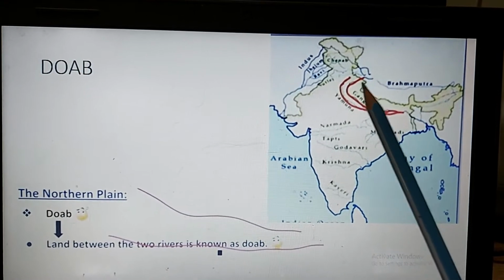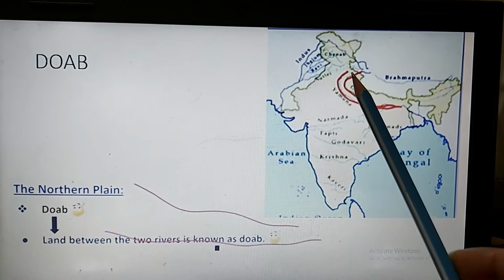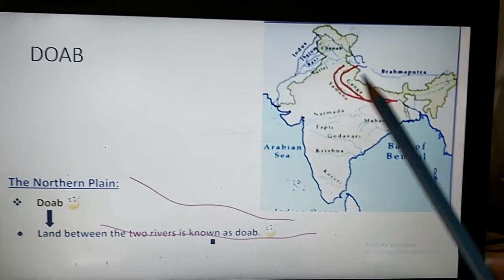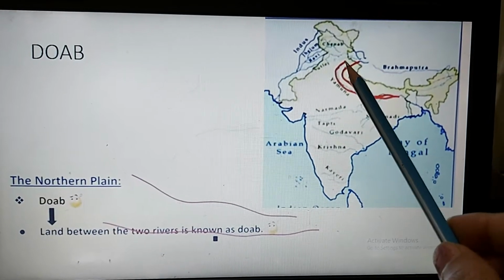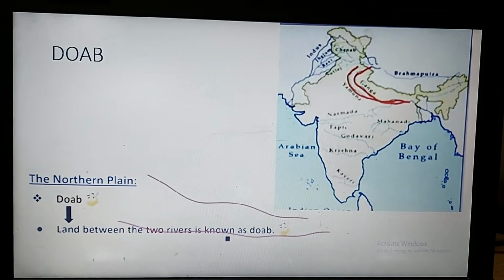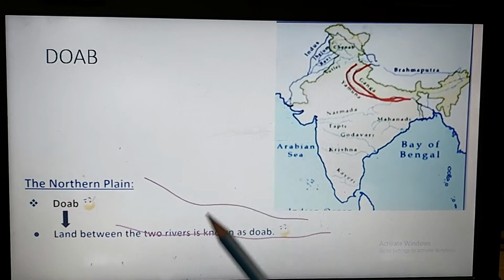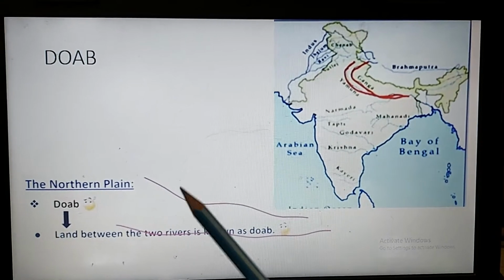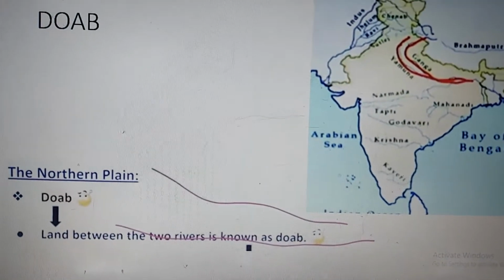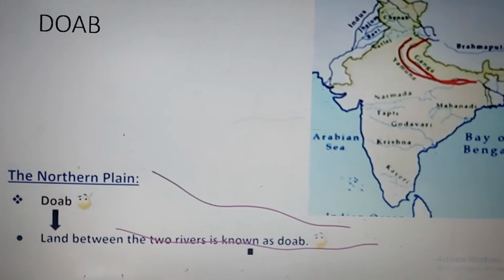Now you can see here Ganga, and then here Yamuna, and then all the sand and silt get deposited in between these two rivers. So when sand and silt get deposited between the two rivers, it leads to the creation of doab. Okay, so here it's very fertile. All this area, the soil and the silt and alluvial soil get deposited here. So doab is a land between two rivers. So this is another depositional feature of the river.